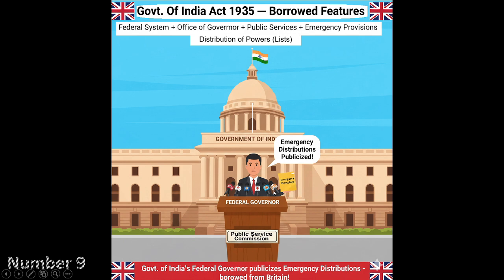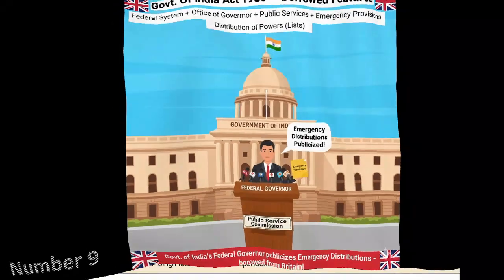Okay, federal means federal system, governor means office of governor, publicize means public service commission, emergency means emergency provisions, the provisions which are useful in cases of emergency, and distribution means the distribution of power between the center, state, and others that are mentioned in the 7th schedule. Okay, and now let's move to the country number 10.